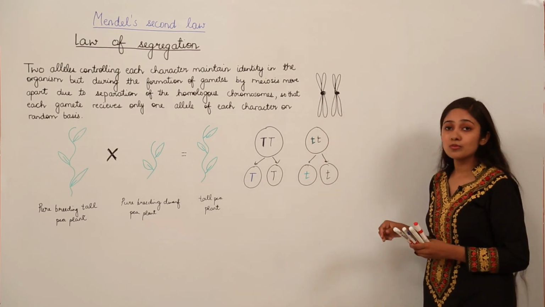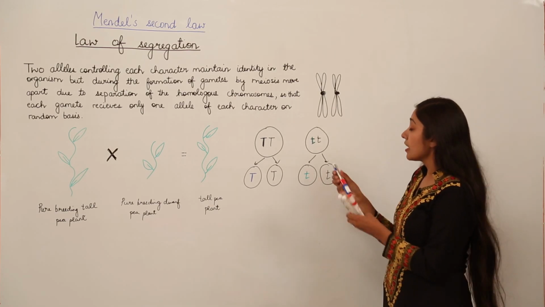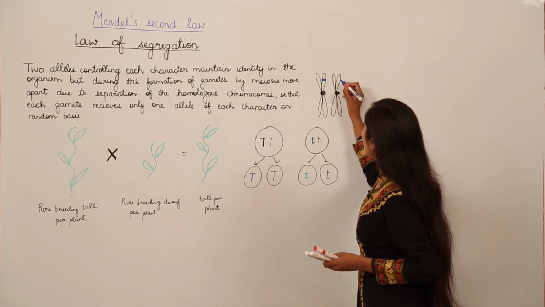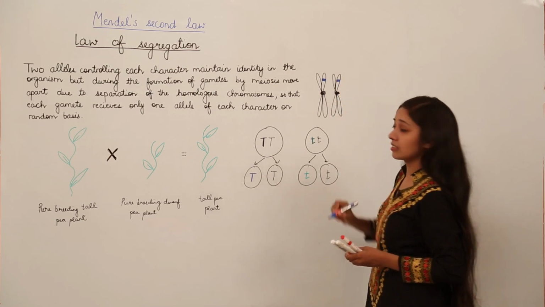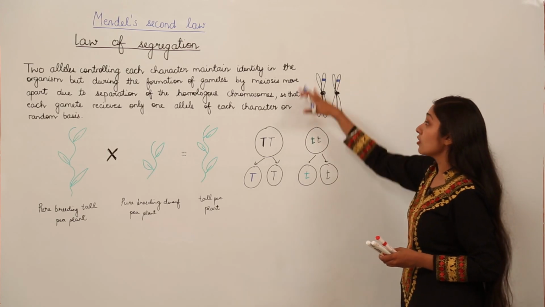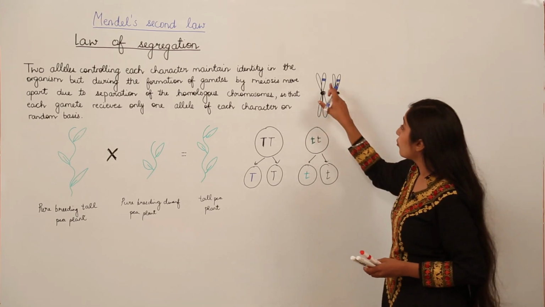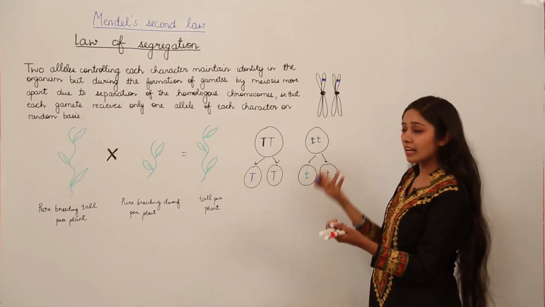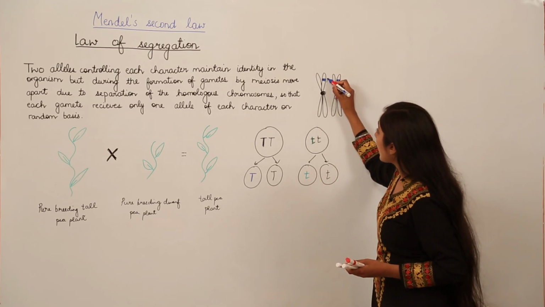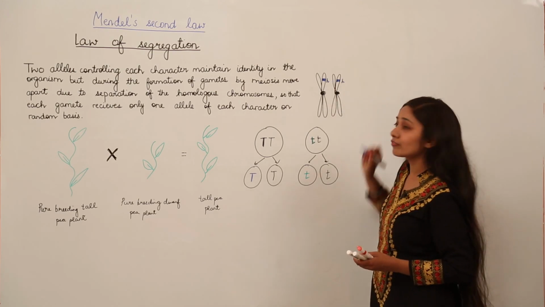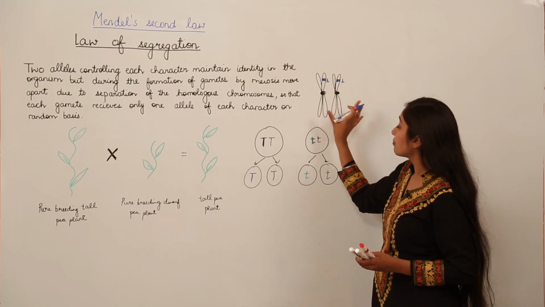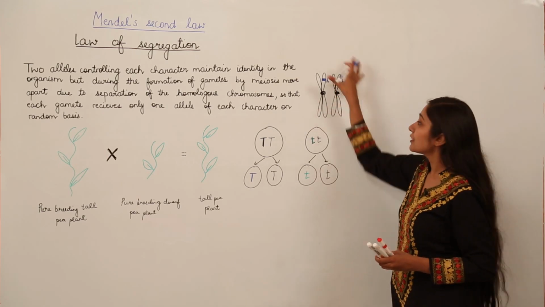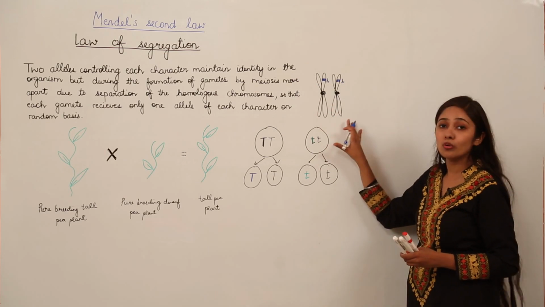This pair of chromosomes will be termed homologous chromosomes when they have a segment of the same gene on the same locus. So this pair will be known as homologous chromosomes. Why? Because both of them encode the same gene segment, the same characteristic trait. For example, if this is for the height, this is also for the height of the plant. So if a pair of chromosomes encodes the same characteristic at the same locus, this pair of chromosomes is known as homologous chromosomes.